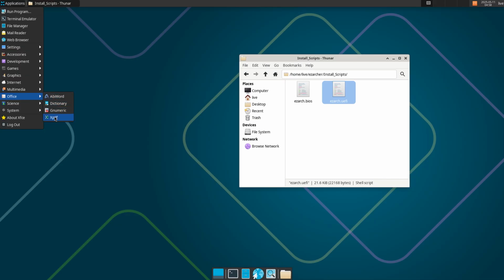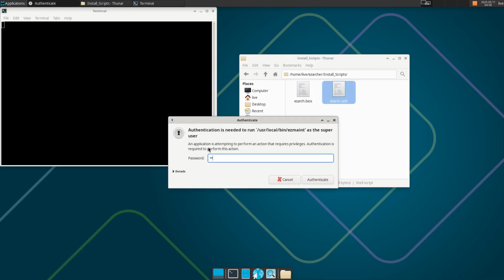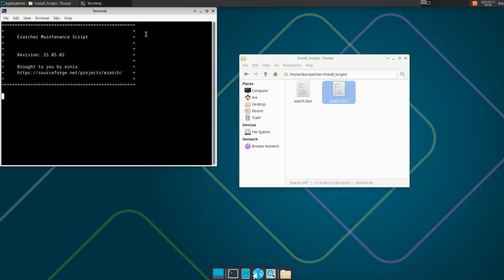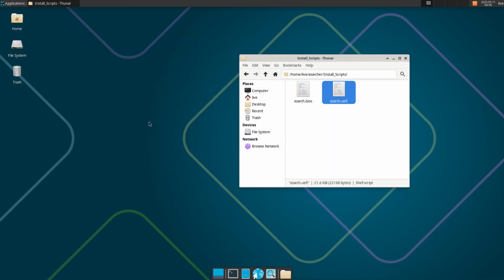Well, that's a big one. And numeric is there. System is here. Easy maintenance. Firewall is there. Firmware. Install system, the logo of Calamares, right? That's what we're going to do. I'm so curious what this is. Timeshift is there as well. So that's what Lego blocks are, right? The choices. What do you choose? Run system update, nah. Reset all pacman keys, cool. Regenerate mirrors, sure, clean from time to time. All right, so little scripts.